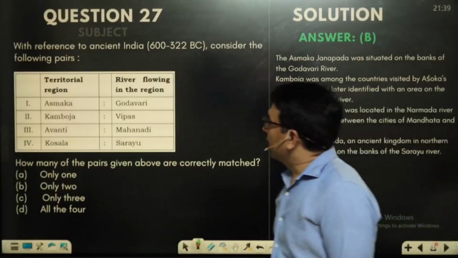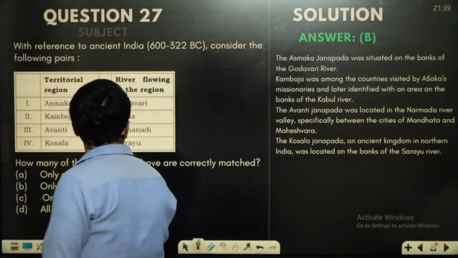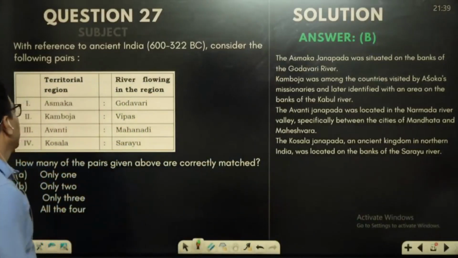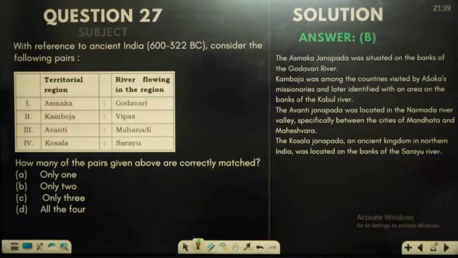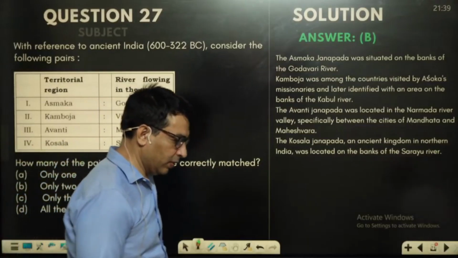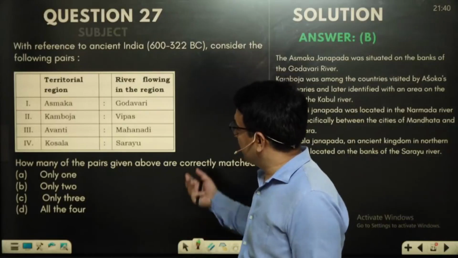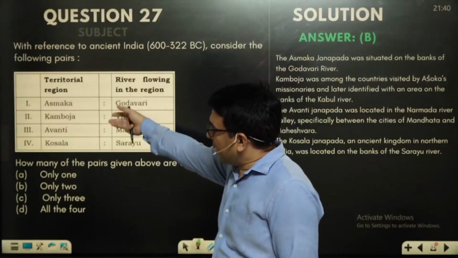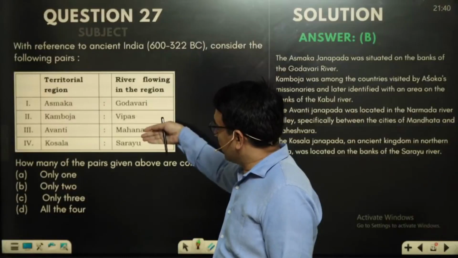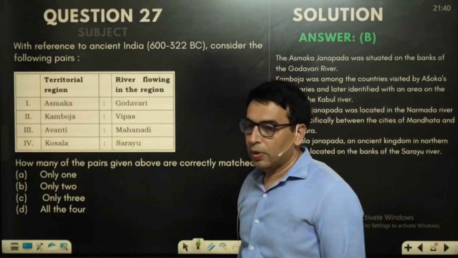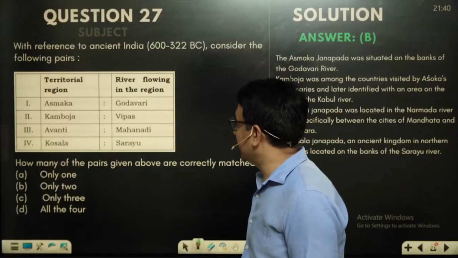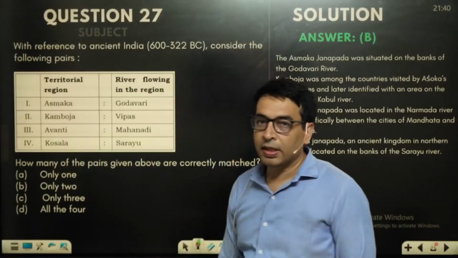Now next, with reference to ancient India, consider the following pairs. This is the territorial region and the rivers. This question is related to the Mahajanapadas, and in old NCERT and new NCERT, the map is very much there. In the map, the different Mahajanapadas are shown and the rivers are also located there. If you have gone through this map, this question would be easily solved by you.